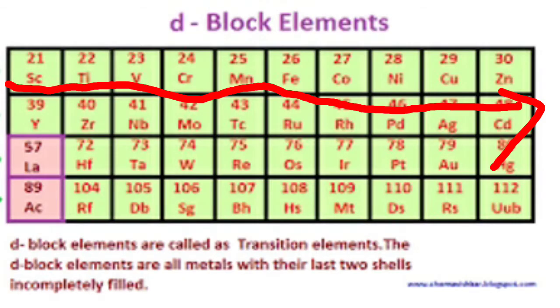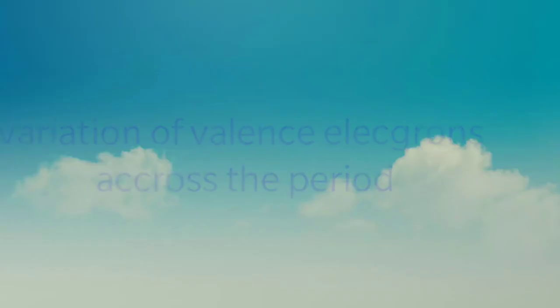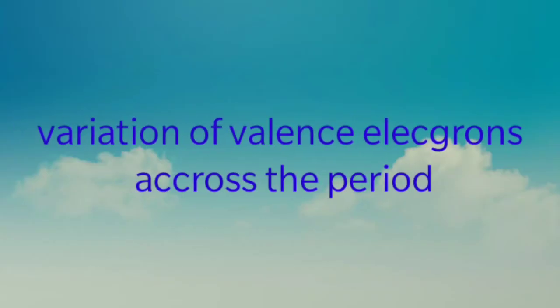As we move from left to right in a particular d series, the number of unpaired electrons increases from 1 to 6, and then decreases to 0. Sir, how did this come? I will explain that.